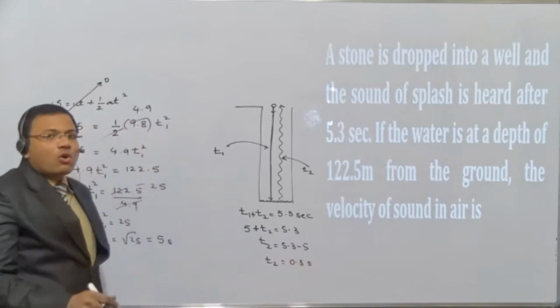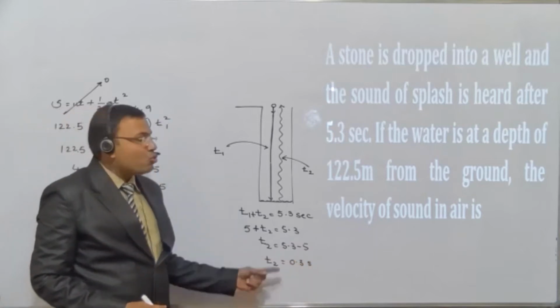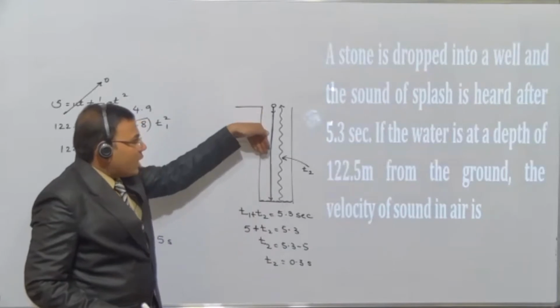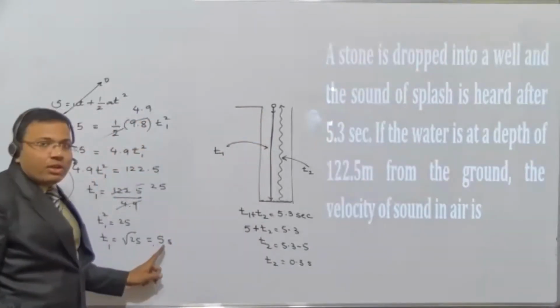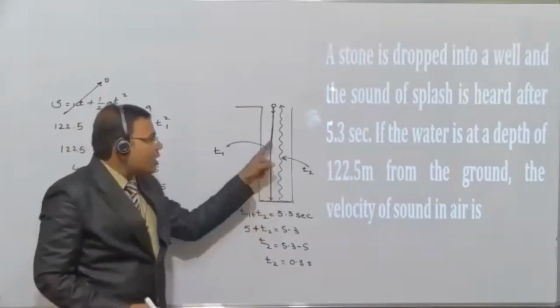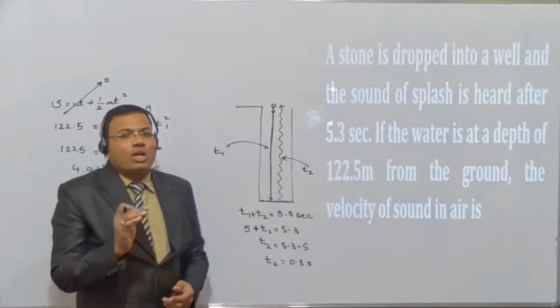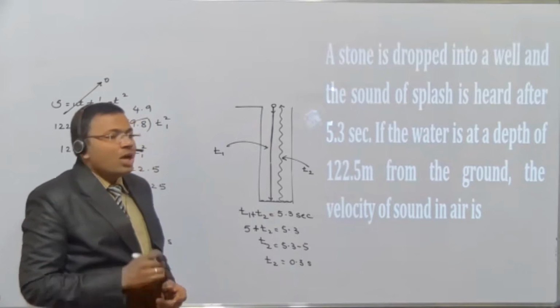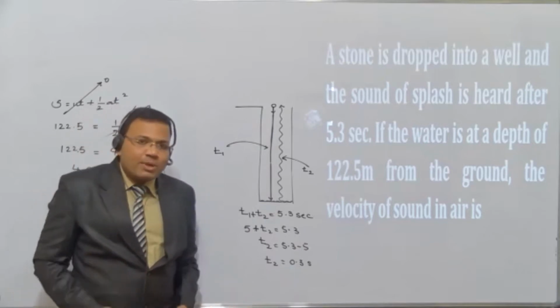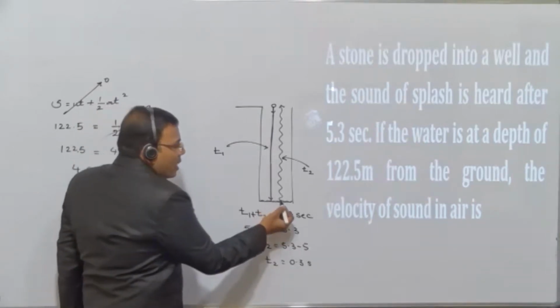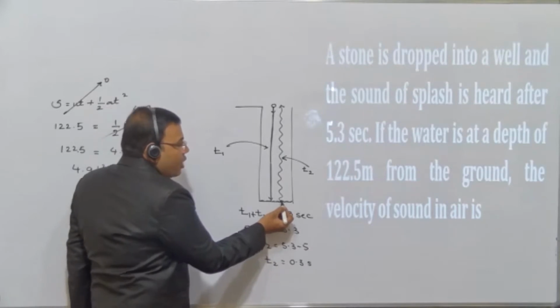Meaning the sound wave is taking how much time to come up? The stone is taking 5 seconds to go down. The sound wave is taking 0.3 seconds to come up. The question here is, what is the velocity of sound? So velocity is equal to displacement by time. So displacement, how much does the sound travel here, right?